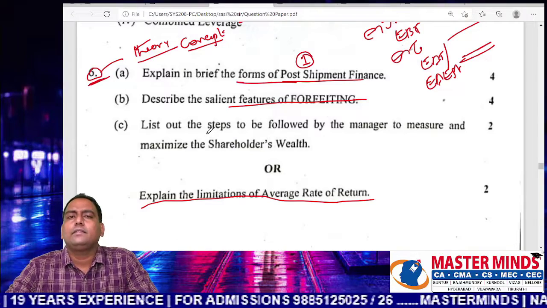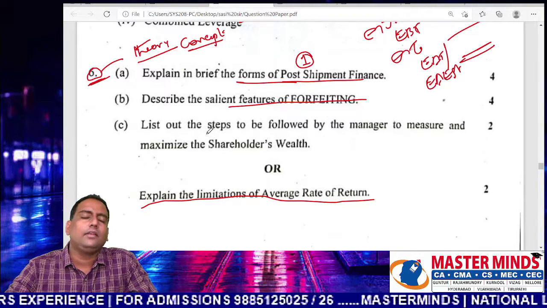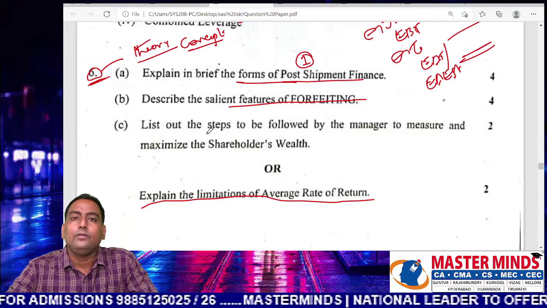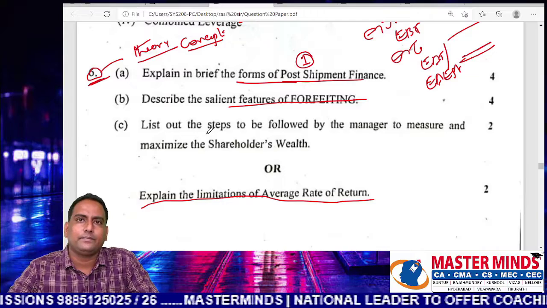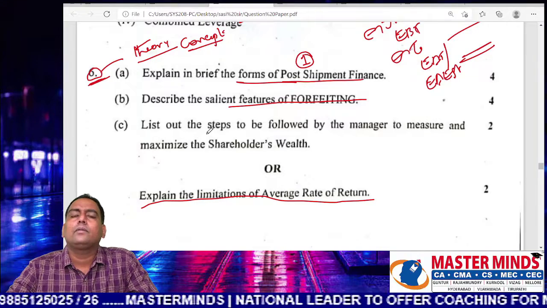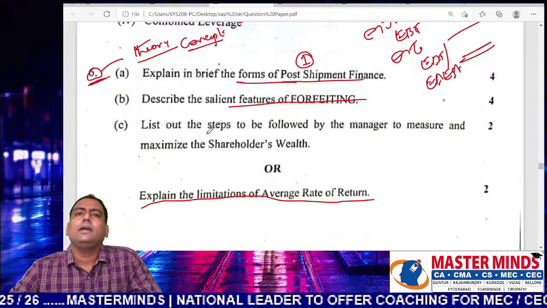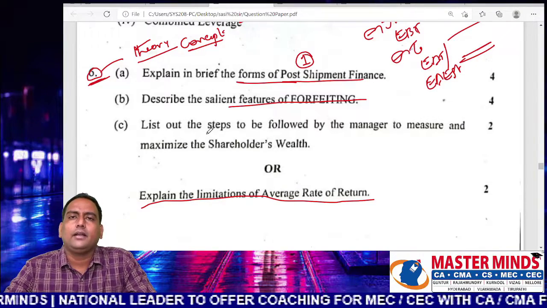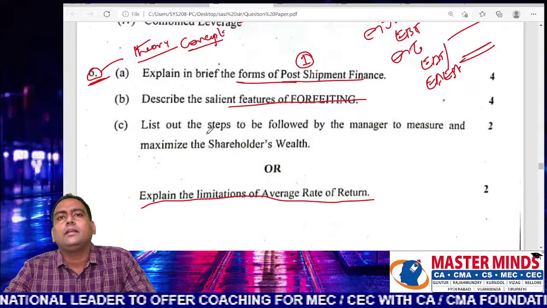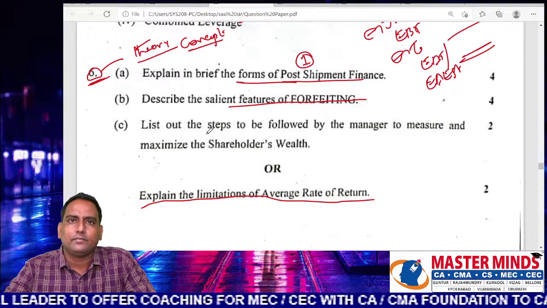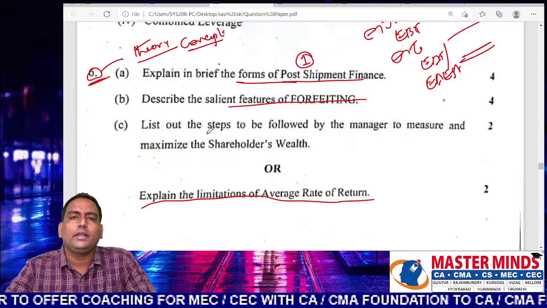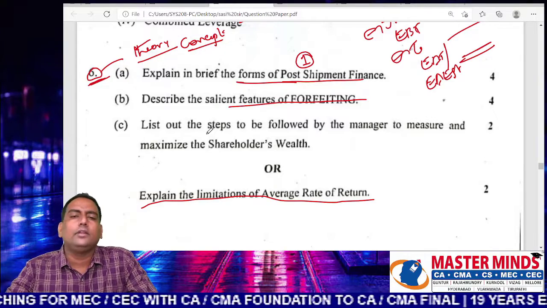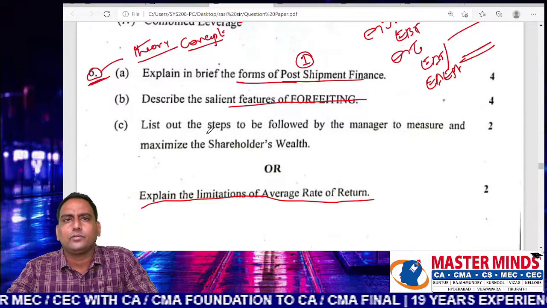After writing this, you can see there is a substantial increase in your confidence levels. Your focus is going to rise. Therefore, you can do the remaining questions with great comfort, and there is no difficulty. That is why first we have to create a comfort level before writing the solution for a particular question.